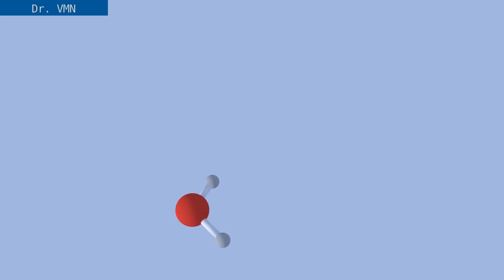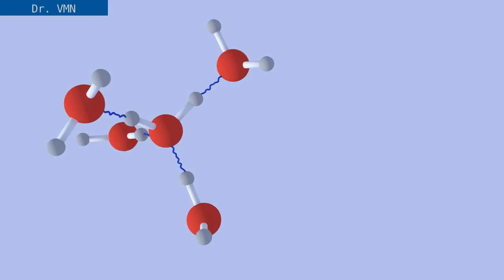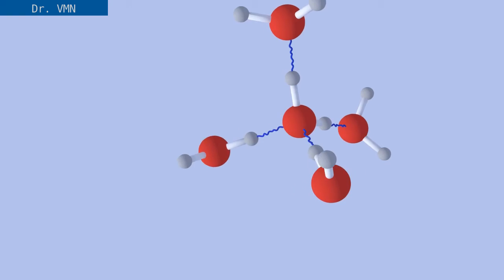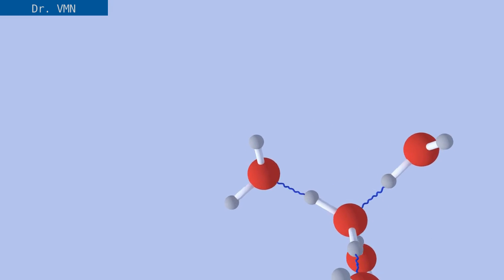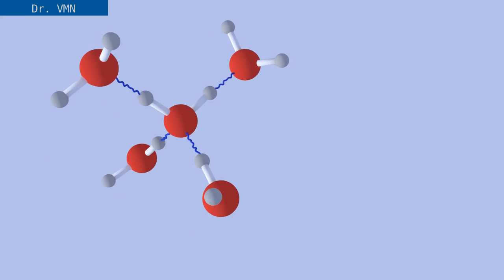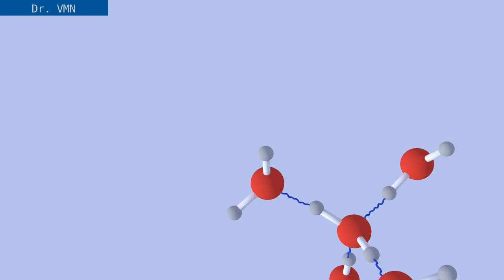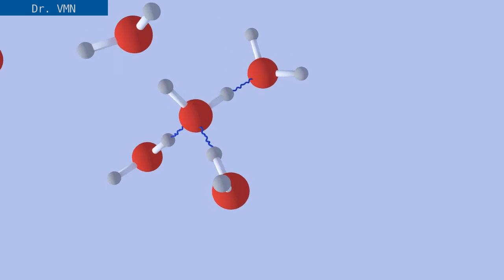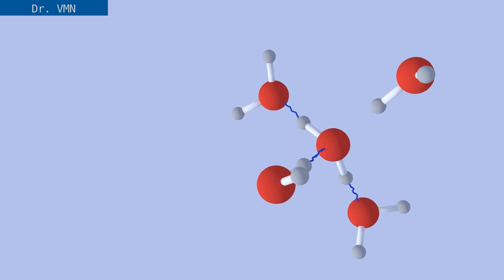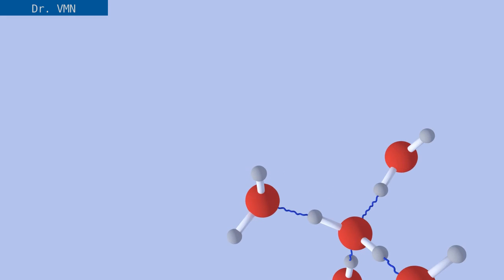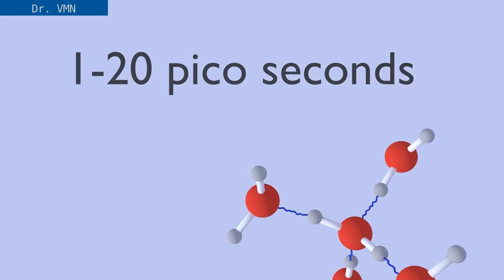How does that happen? To see, we will trace the random motion and hydrogen bonds of this water molecule. Let's start. So you see that while moving, a water molecule forms a hydrogen bond with one molecule for some time, then the bond breaks and a new bond is formed with another water molecule. Now the lifetime of each bond is about 1 to 20 picoseconds.